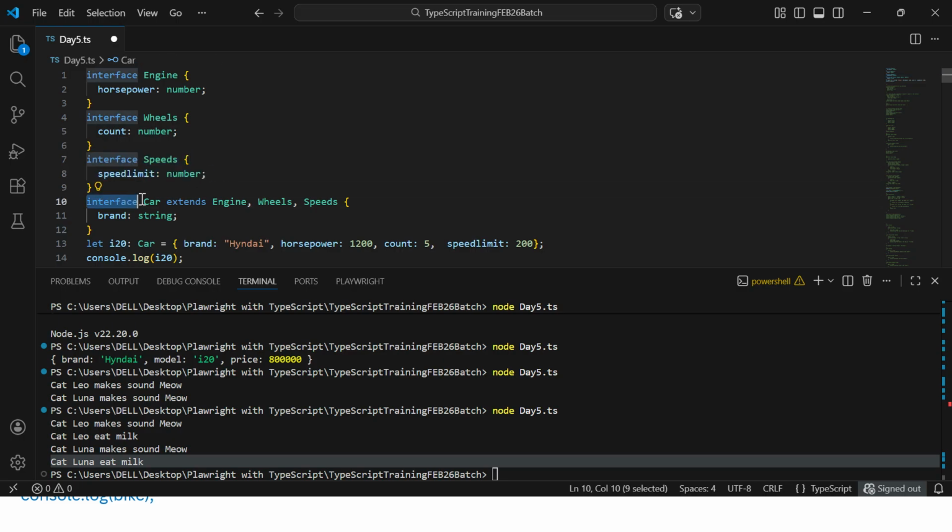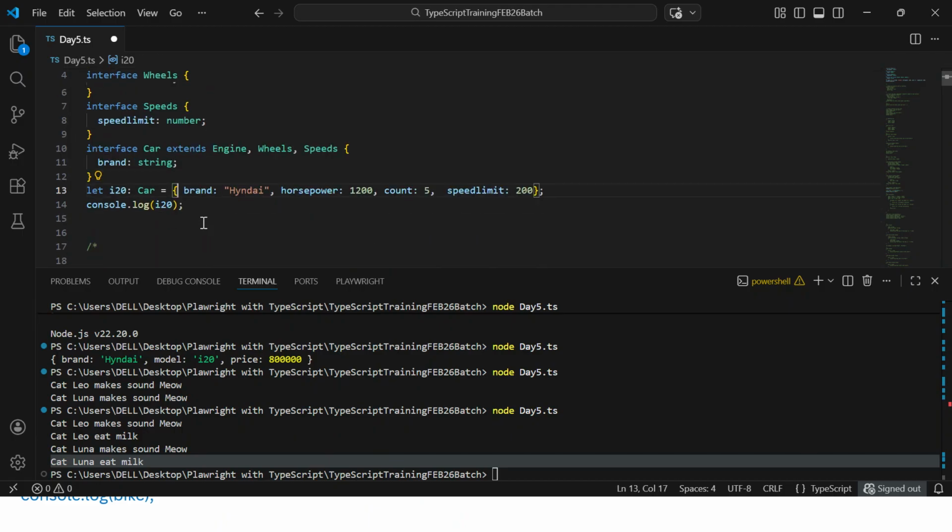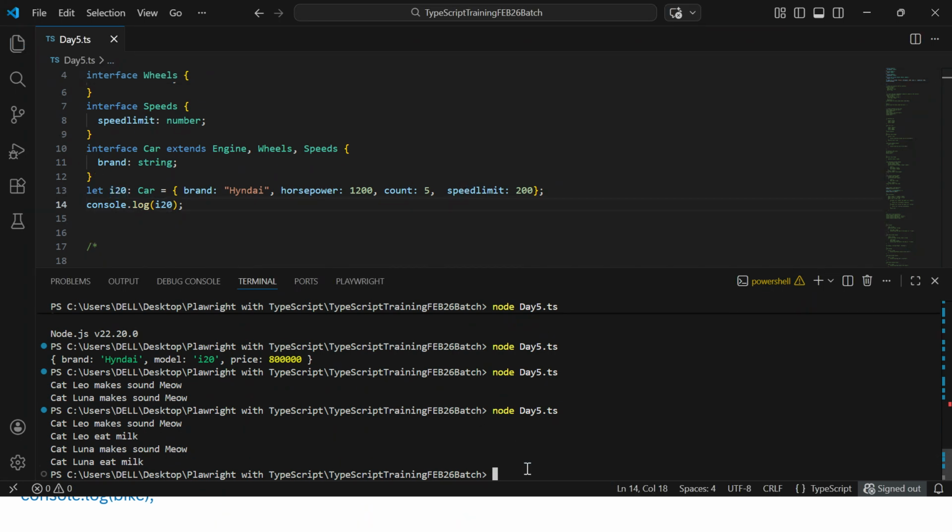Now we are creating another interface called Car, where we are trying to have multiple parents. You could see the comma. This is the way you can establish the multiple interface concept: one child, multiple parents, which was not possible through the class concept because of the diamond problem. But here it is possible. Now in this car, we are creating an object, passing all the variables, and calling it. That is the way we can establish multiple inheritance through the interface.